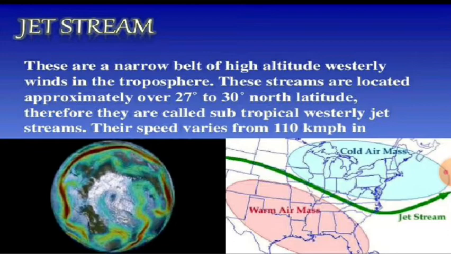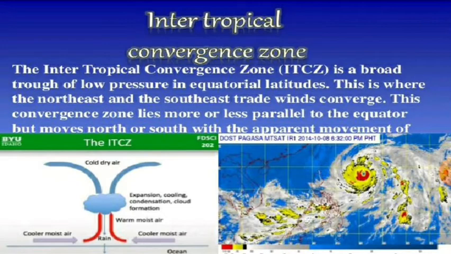These are a narrow belt of high altitude winds. They flow at an altitude of about 12,000 meters, and these are westerly winds, meaning they come from the west and go towards the east. Their speed varies from about 110 km per hour in summer to about 184 km per hour in winter.